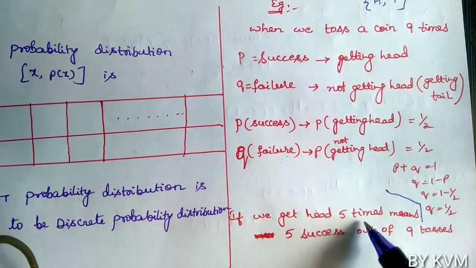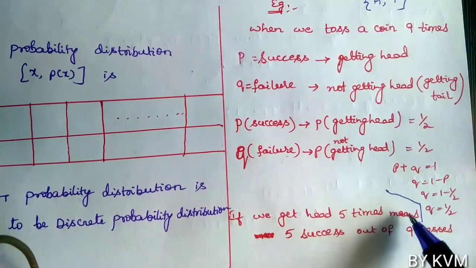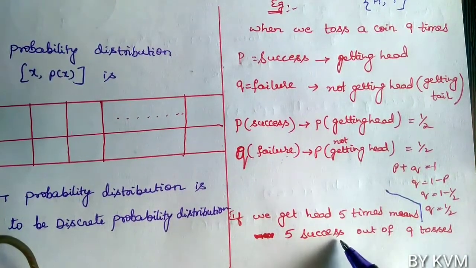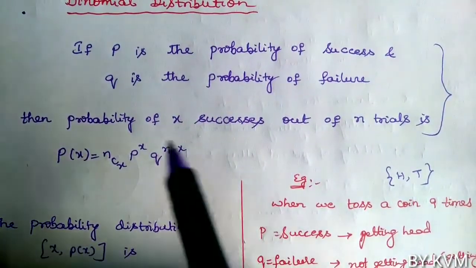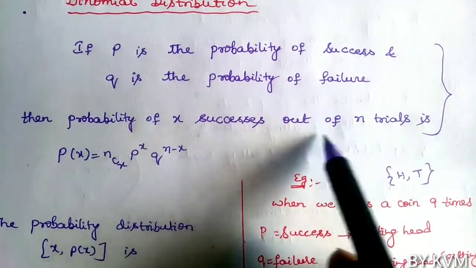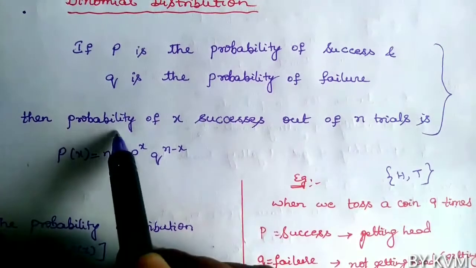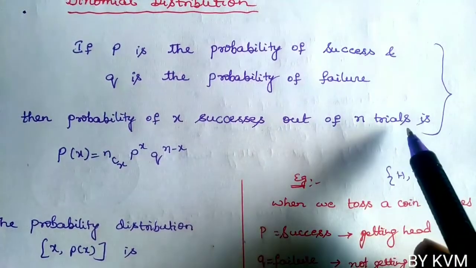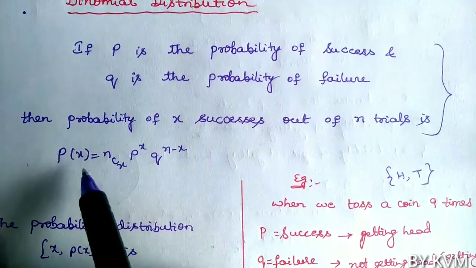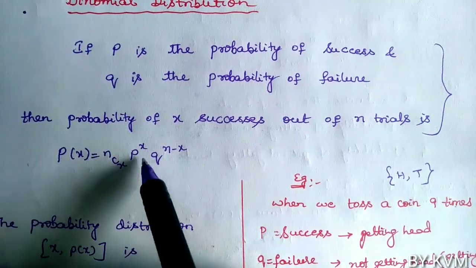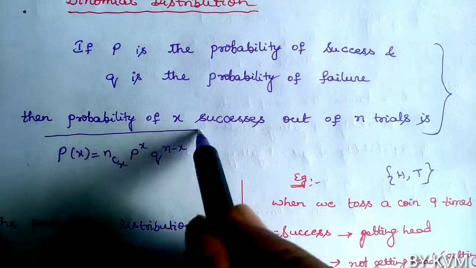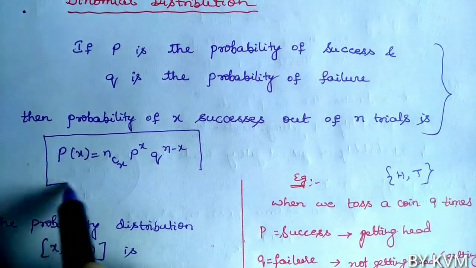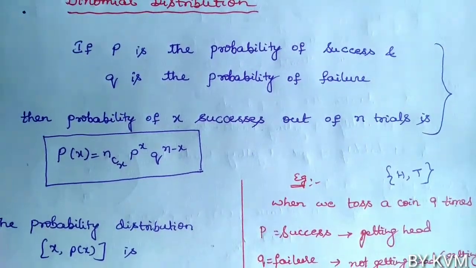That is the meaning of the statement X successes out of N trials. So the probability of X successes out of N trials is given by P of X equals NCX P power X Q power N minus X. This is the probability function in binomial distribution.